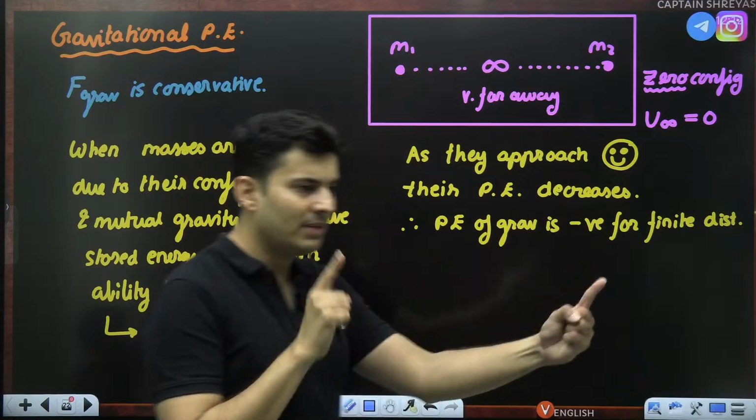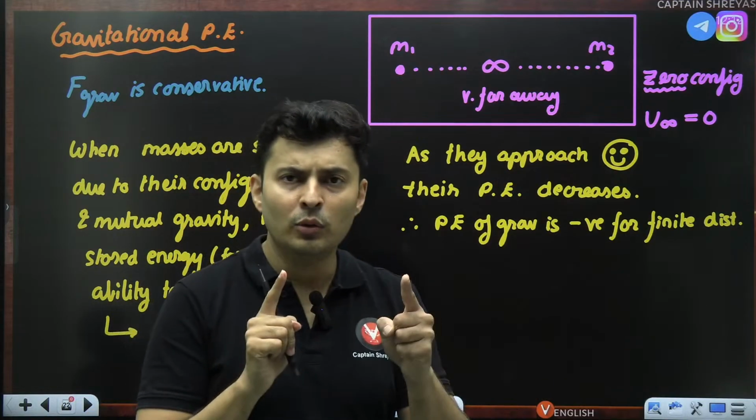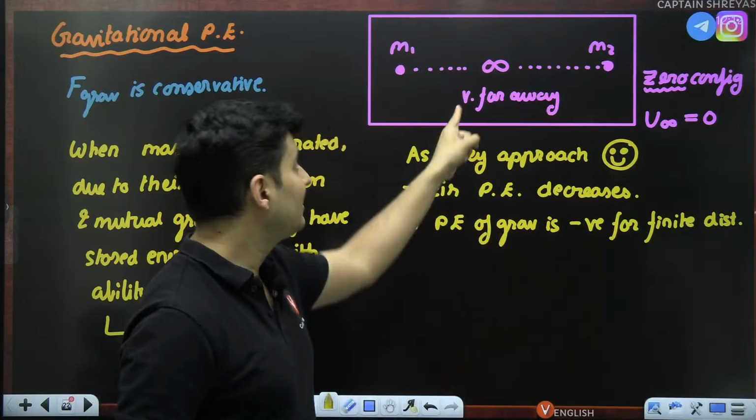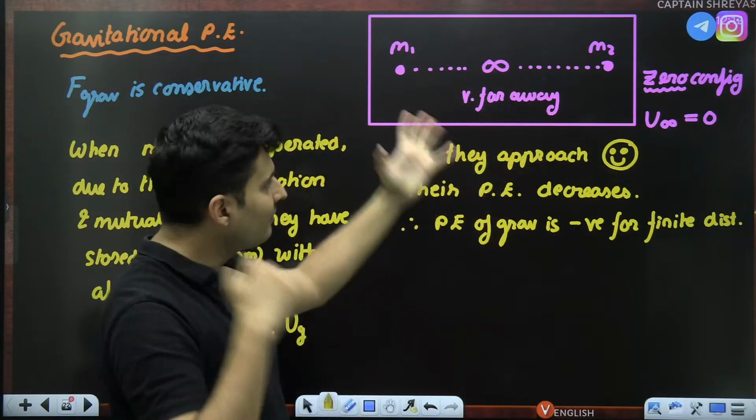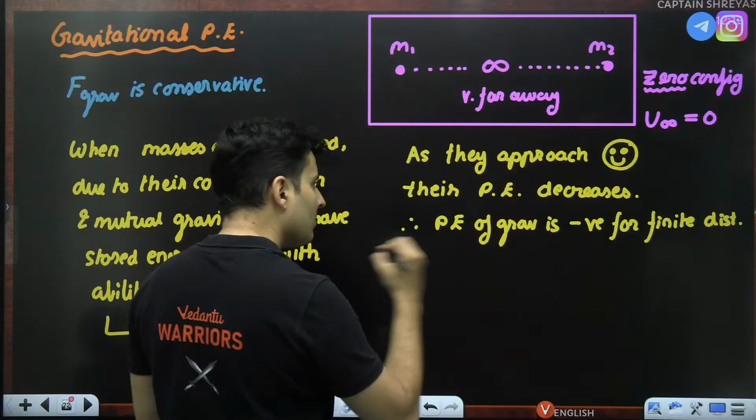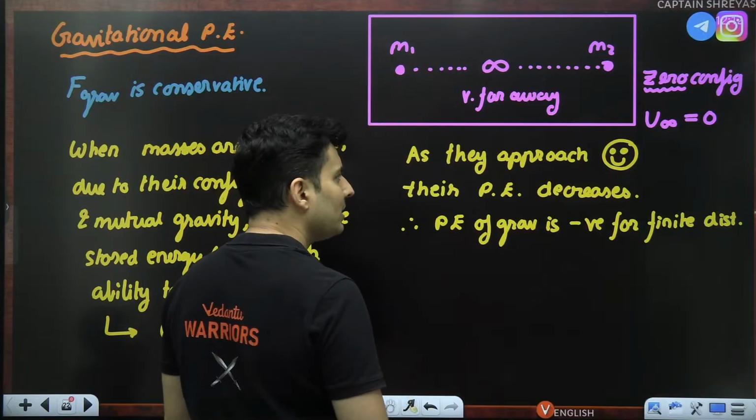Finite means you can measure 1000 meters, 2 meters, 10,000 kilometers. These are finite values. This is infinite value. For infinite values, it is 0. For finite distances which are measurable, they are basically negative. Okay, I hope this is clear.